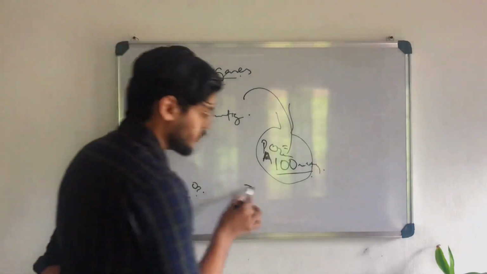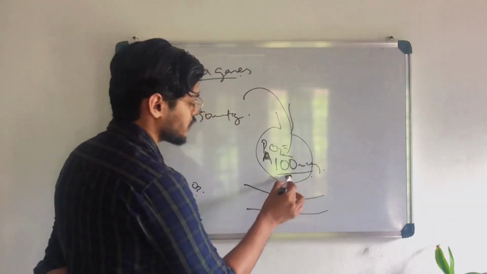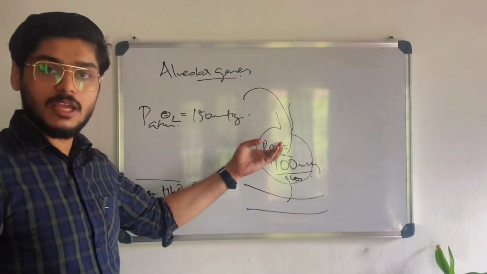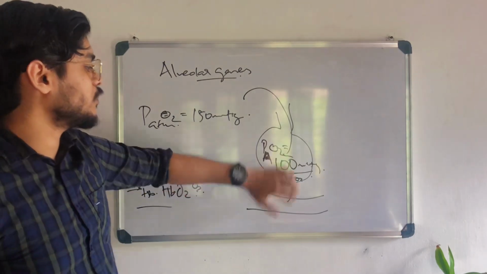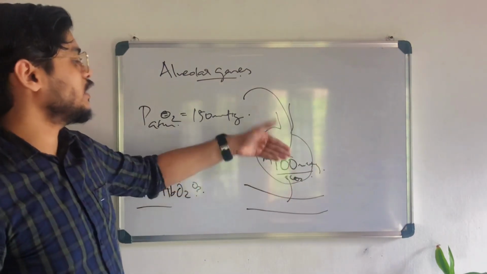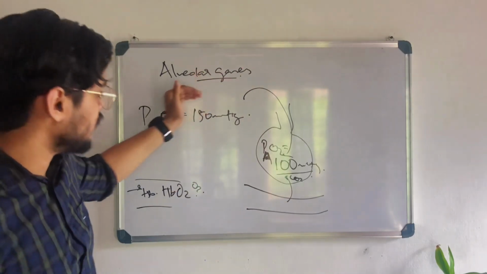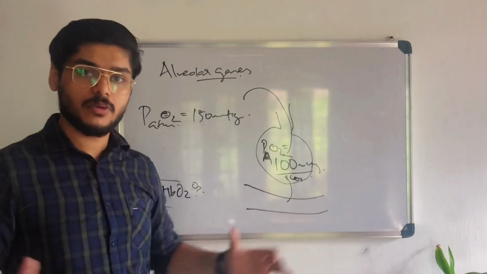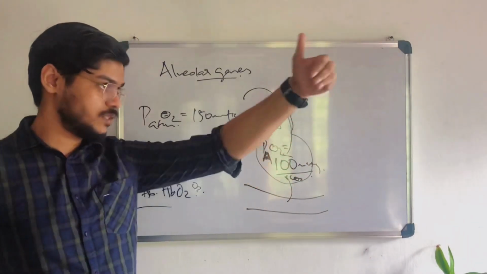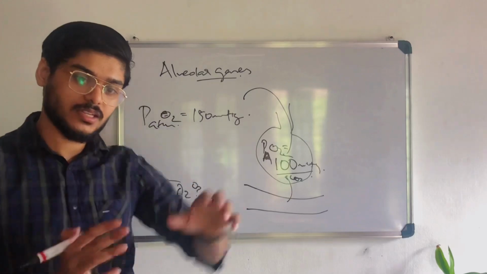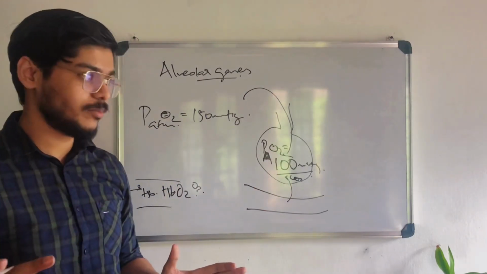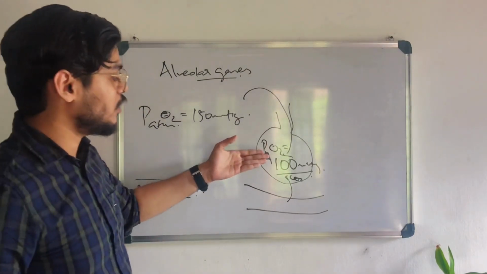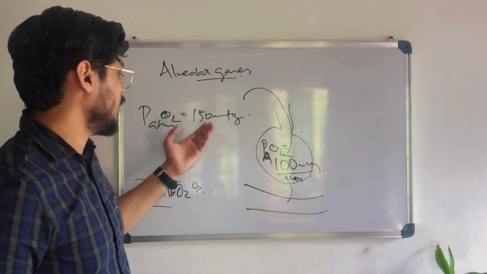Why is it decreasing? Because there is mixing with carbon dioxide. We know that carbon dioxide from the tissues reaches the blood and diffuses to the alveoli, and the oxygen which is coming mixes with it. What is partial pressure? The pressure exerted on the wall. So when the oxygen was there, but the carbon dioxide is also there, now they both contribute to the partial pressure, the pressure exerted on the wall. Now the partial pressure exerted by the oxygen is reduced by 50 mmHg.